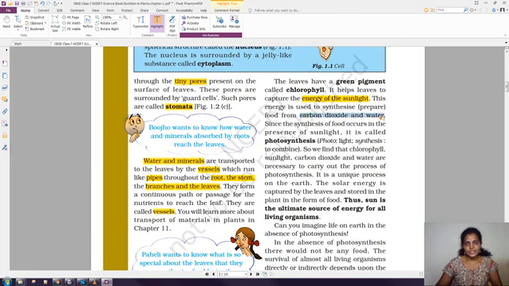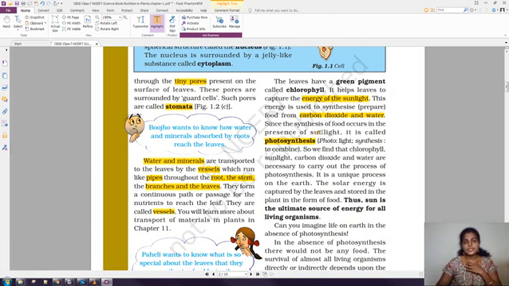We know how the plants are getting the carbon dioxide and how they take the water. Since the synthesis of food occurs in the presence of sunlight, it is called photosynthesis. I already said photo means light, synthesis means to combine. So in the presence of sunlight, it combines the remaining raw materials.